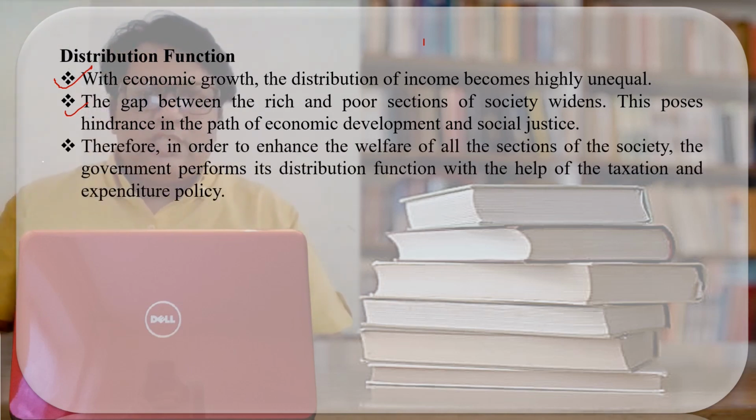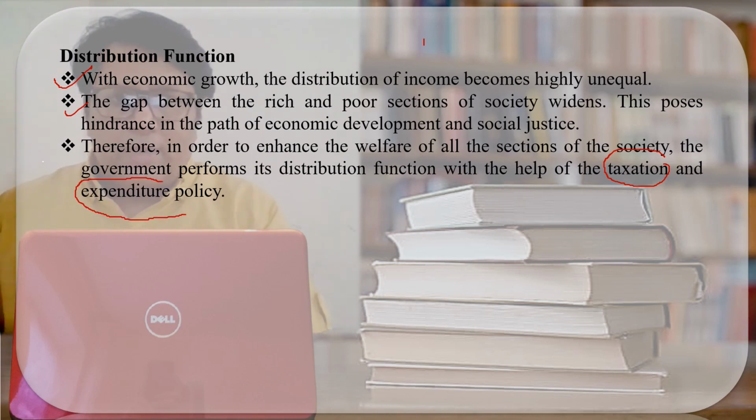Therefore, in order to enhance the welfare of all sections of society, the government performs the distribution function. The question is, when the government performs distribution, what does it mean? It means that the government distributes income and wealth in such a way that there should be an equal distribution of income and wealth. How does the government carry out the distribution function? The government carries out the distribution function through taxation and subsidy policy, that is, through taxation and expenditure policy. Expenditure policy means subsidy policy.